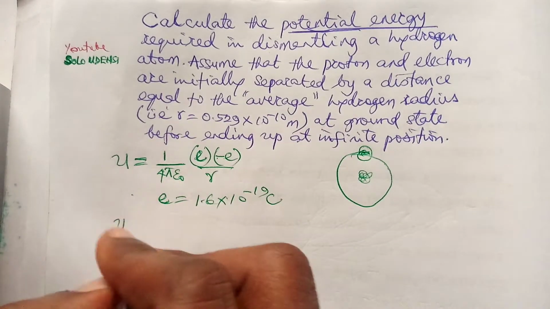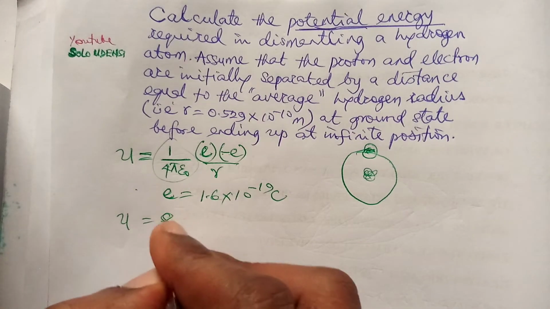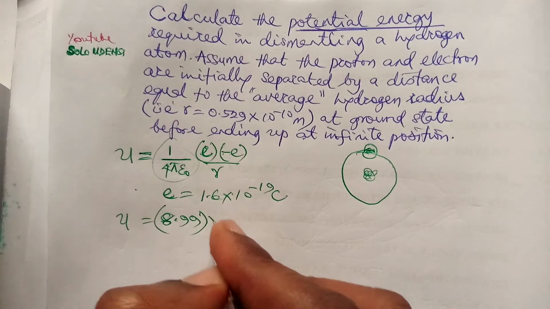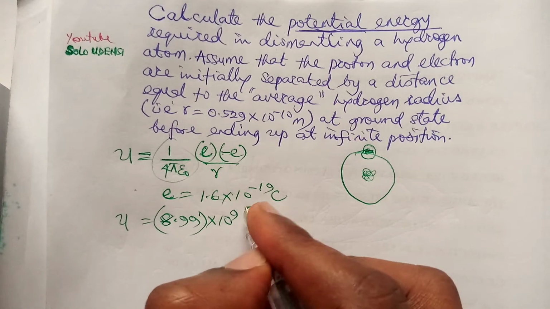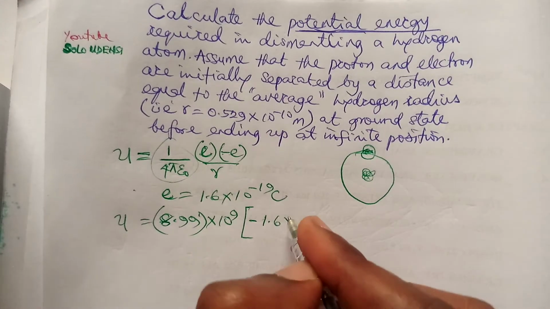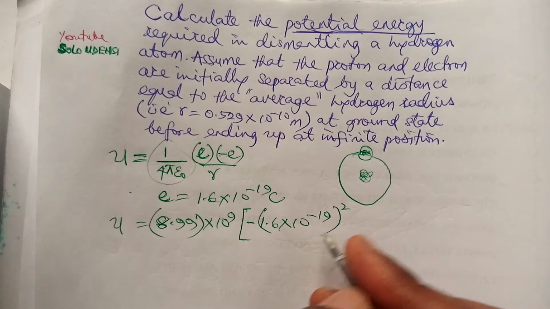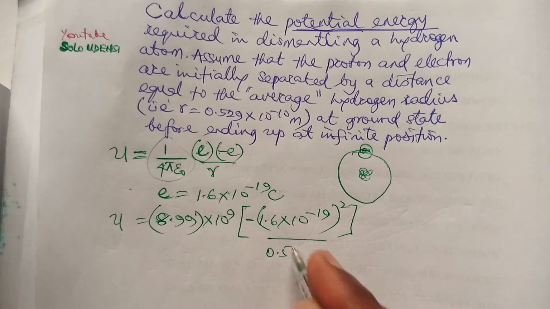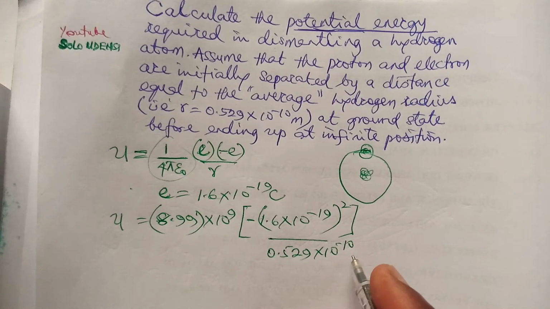It now means that U is approximately equal to 8.99 times 10 raised to power 9, then times minus 1.6 times 10 raised to power minus 19, squared, all over R, which is 0.529 times 10 raised to power minus 10 meters.